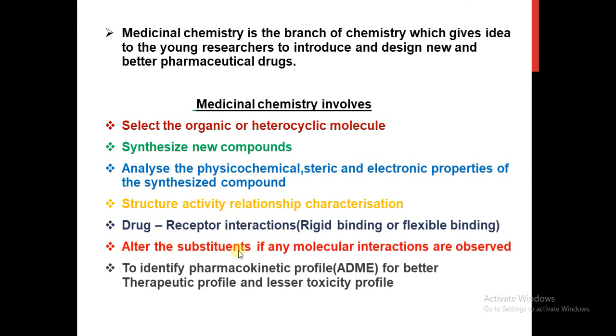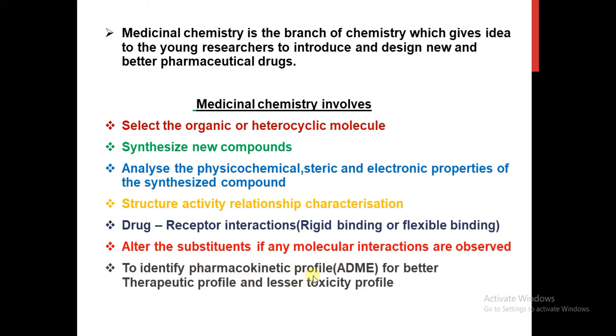Then alter the substituents. If any substituent is interfering with the therapeutic activity, then we can delete that substituent and replace it. That we can do after checking the drug and receptor interactions. If any molecular interactions are observed, then we can alter the substituents. After all these above steps, the final step is to identify the pharmacokinetic profile.